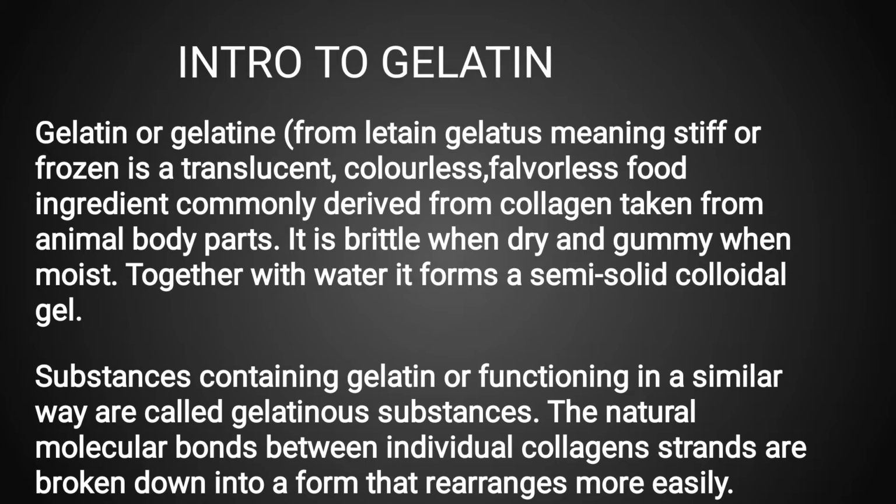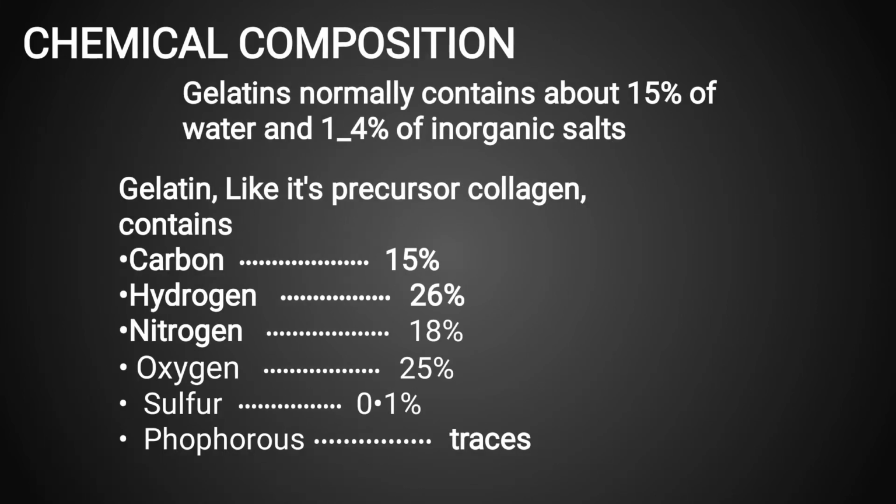Substances containing gelatin or functioning in a similar way are called gelatinous substances. The natural molecular bonds between individual collagen strands are broken down into a form that rearranges more easily. Moving to the next slide, which is about the chemical composition of the gelatin.